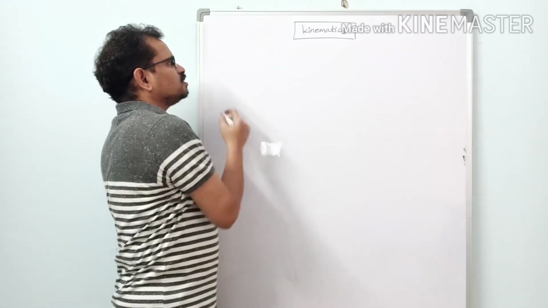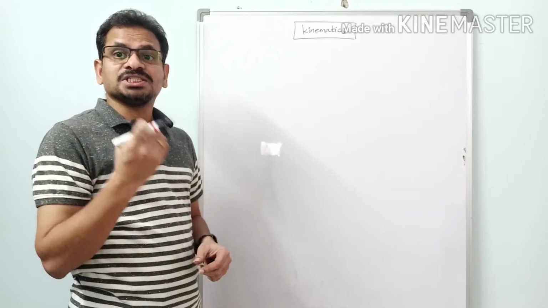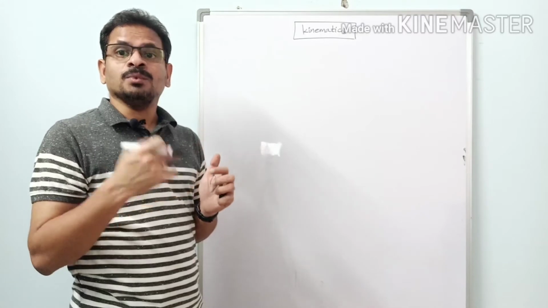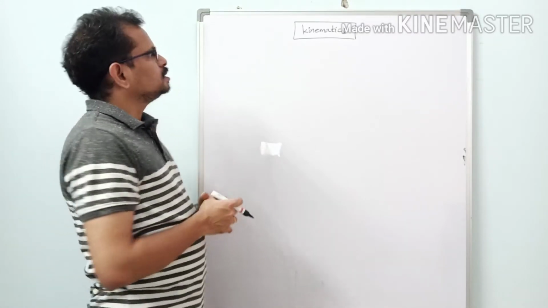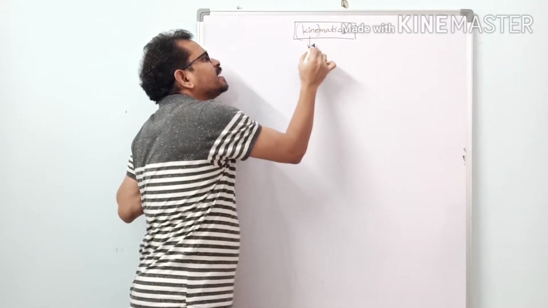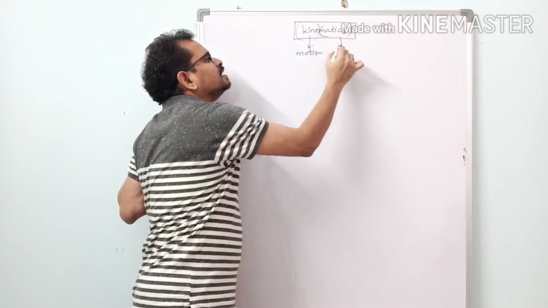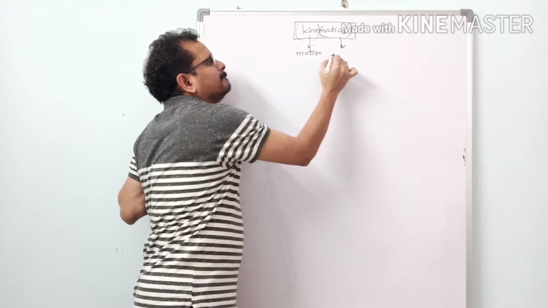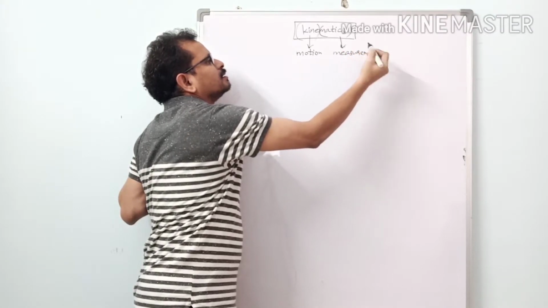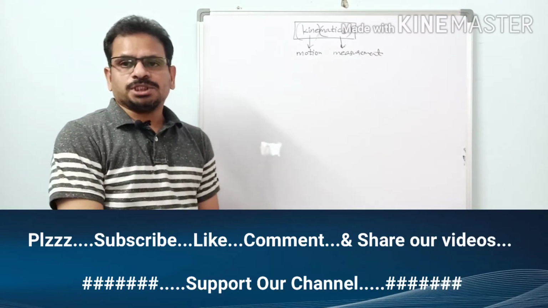So what is kinematics? Kinematics is a branch of physics that studies or measures the motion of bodies. What does it measure? Motion of bodies. So actually the meaning of this word itself: kine is motion, and matics is measurement. So kinematics is nothing but measurement of motion.